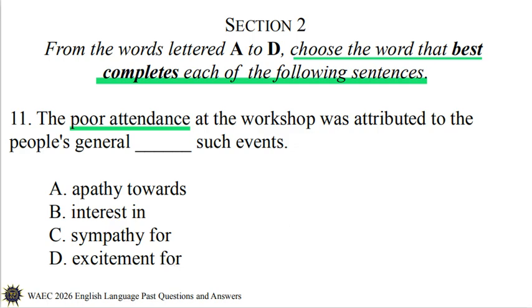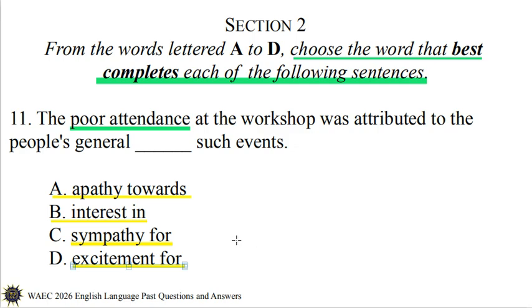Option A. Apathy towards. Apathy means lack of interest or motivation to do something or to participate in something. Option B. Interest in. Interest means showing concern or being concerned about something. Sympathy means a feeling of pity or sorrow. Excitement means being aroused or motivated.